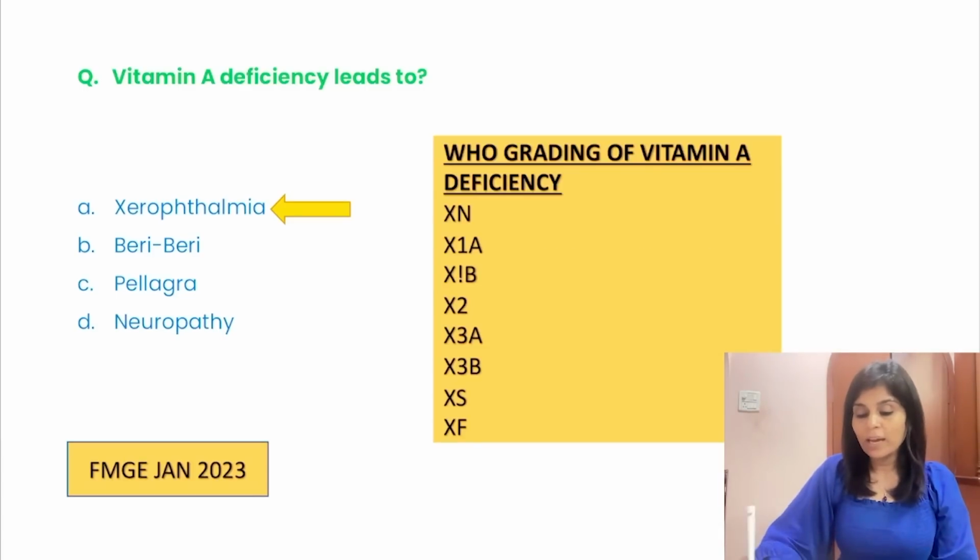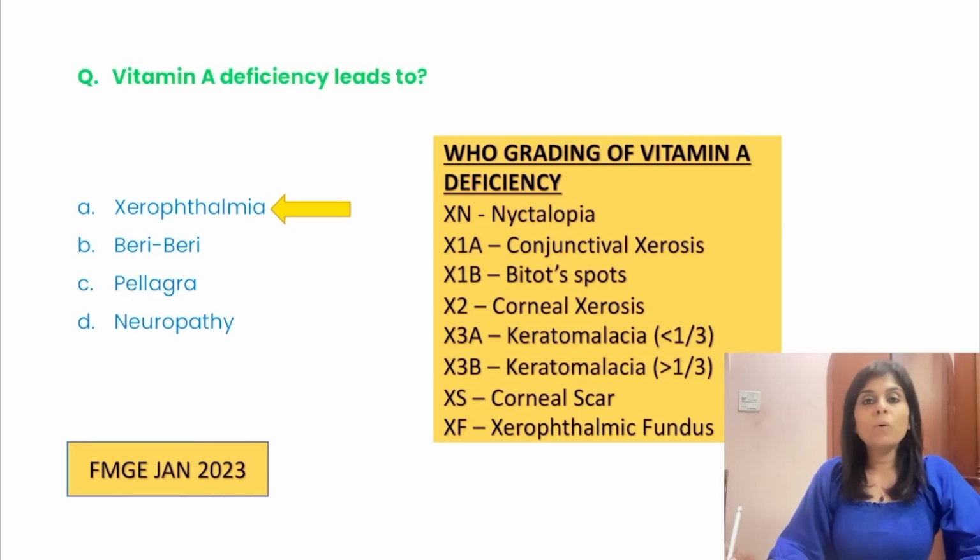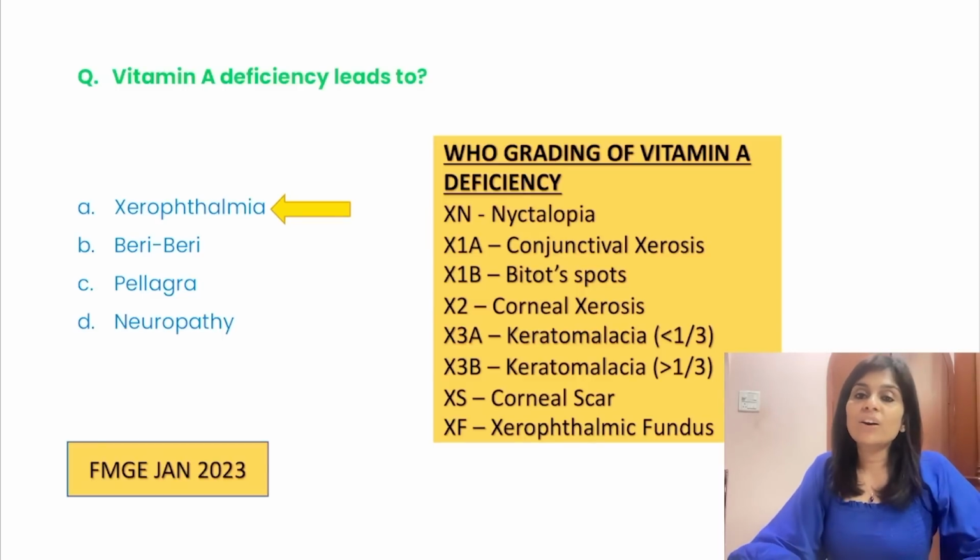XN is nyctalopia, X1A is conjunctival xerosis, X1B, B stands for Bitot spots. X2 is corneal xerosis, X3A is corneal ulcer involving less than 1/3 of the cornea, X3B is more than 1/3. XS is corneal scar, XF is xerophthalmic fundus.